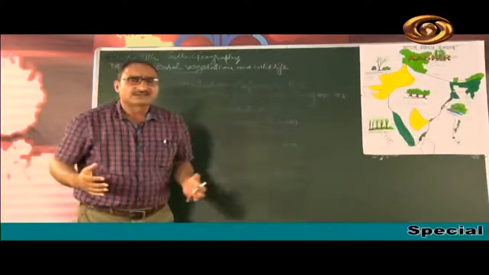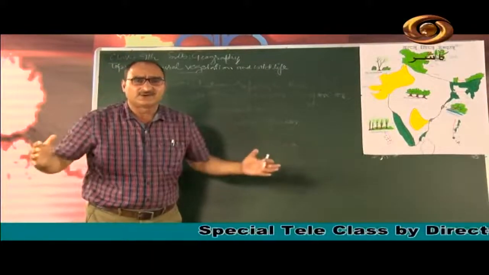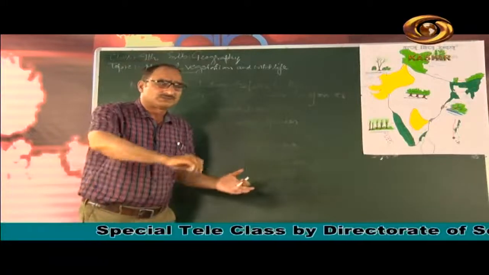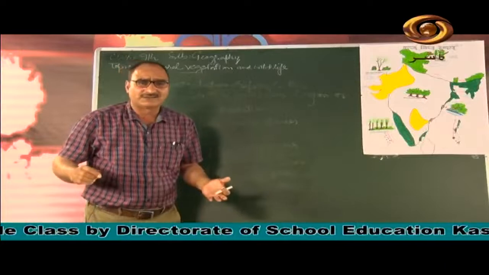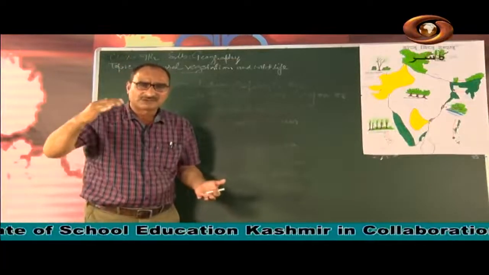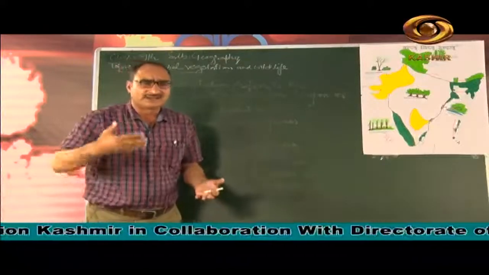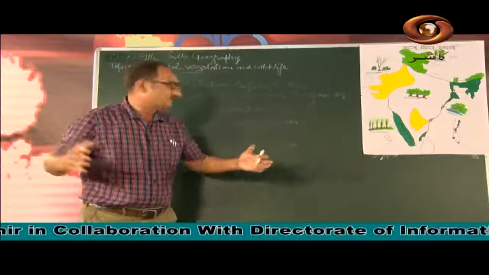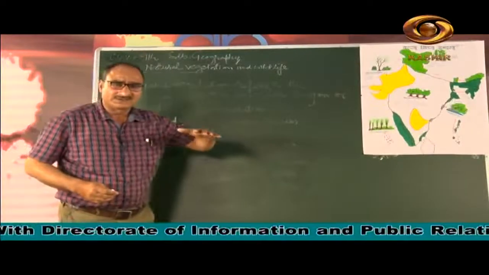As we know, India has different landforms. The whole earth is not the same everywhere. It has ups and downs, mountains, plains, plateaus, lowlands. Similarly, India too is a land which has different landforms, and that land affects its vegetation cover.